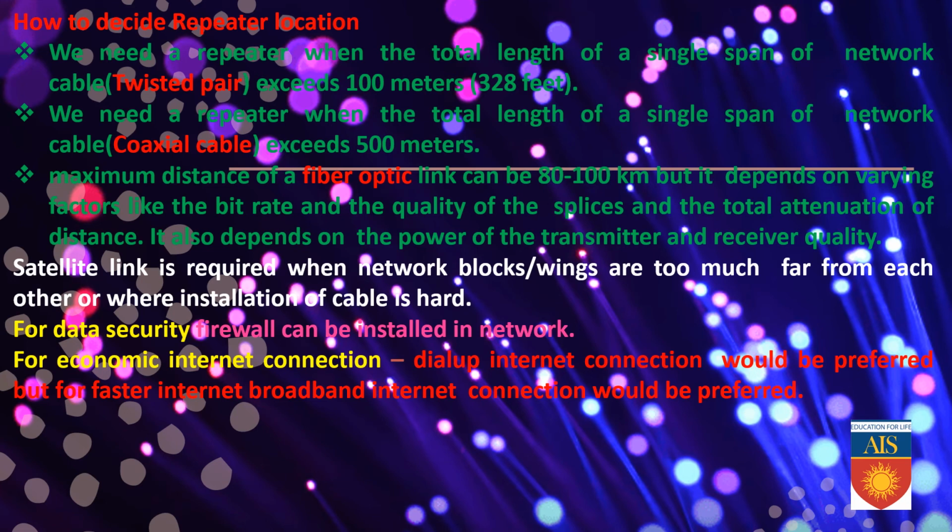Satellite link is required when network blocks or wings are too far from each other, where installation of cable is hard. For data security, a firewall can be installed in the network. For economic internet connection, dial-up internet connection would be preferred, but for faster internet, broadband internet connection would be preferred.